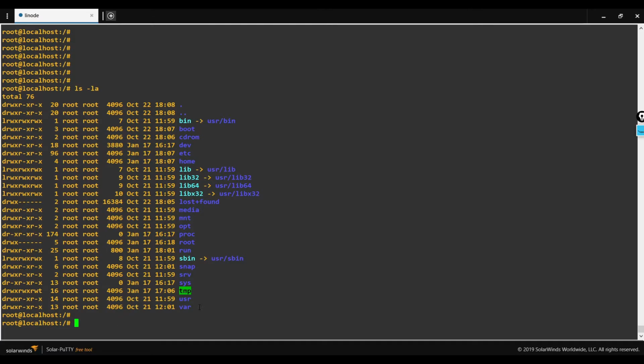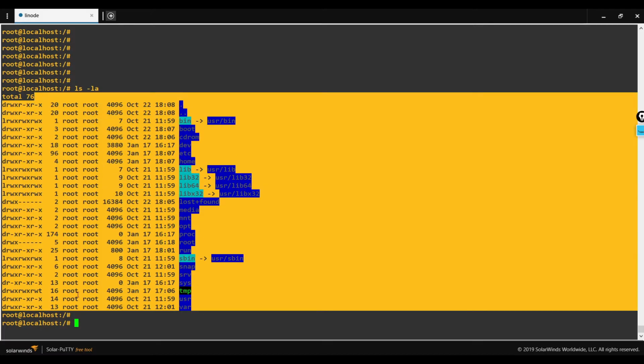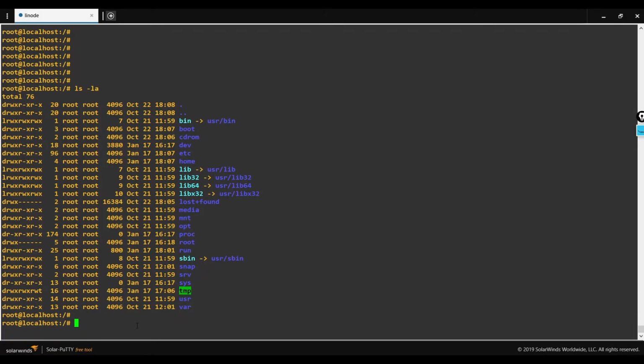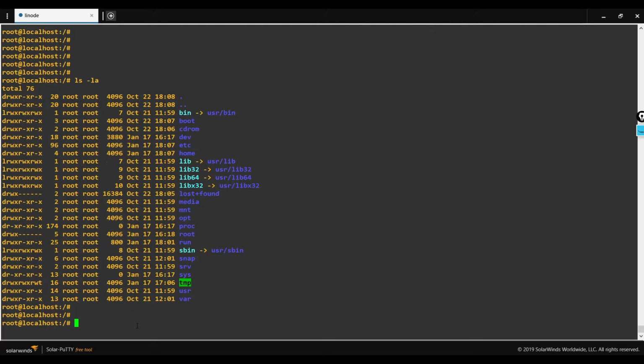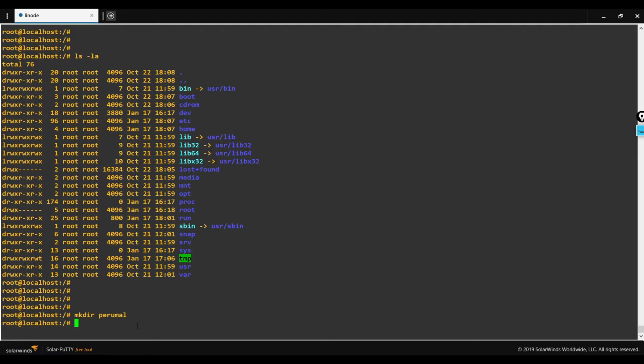Along with these system defined directories, a user can manually create their own directories and files. The command to create a directory is mkdir, make directory. So I'm giving the directory name. Now the directory has been created in my name.